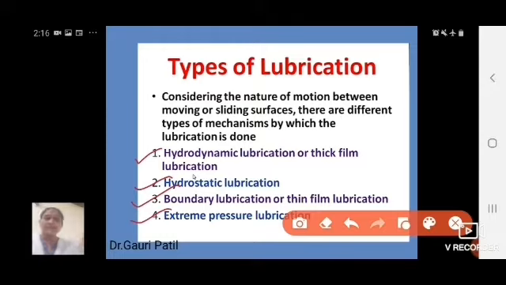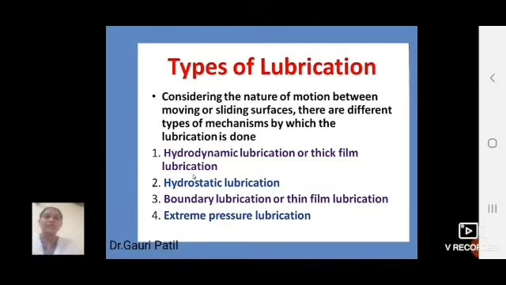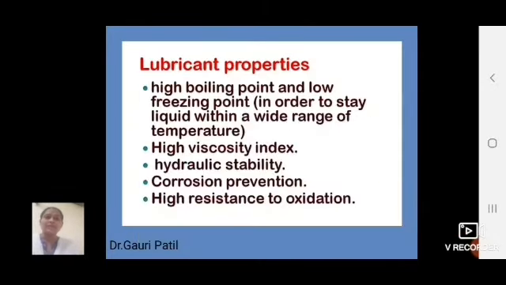Considering the nature of motion between moving or sliding surfaces, there are these 4 types of lubrication.